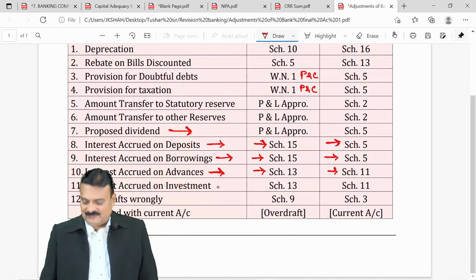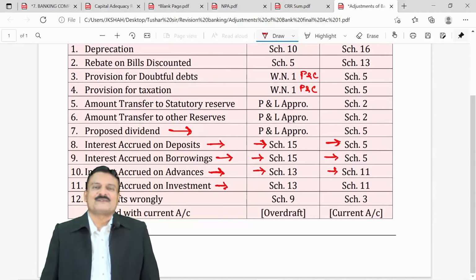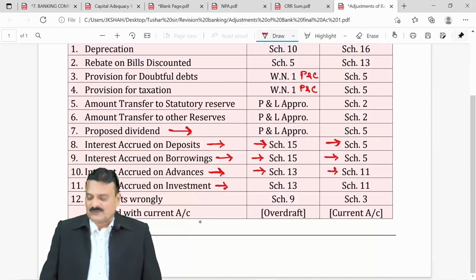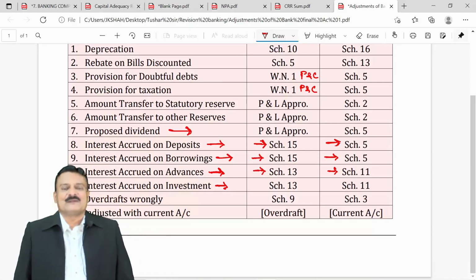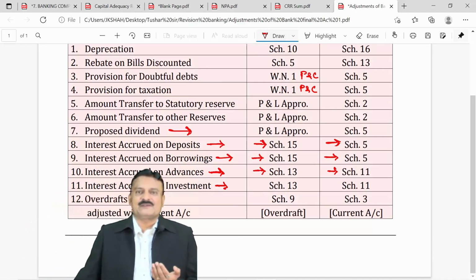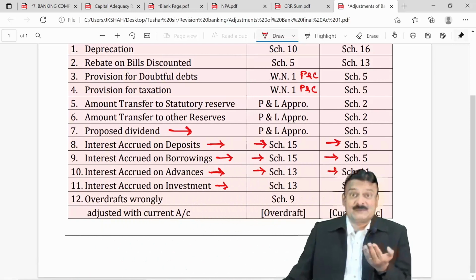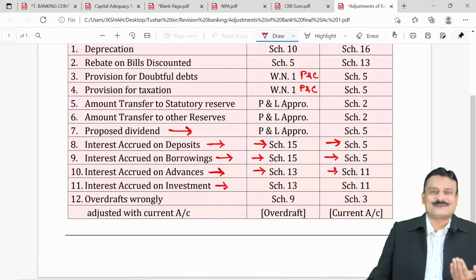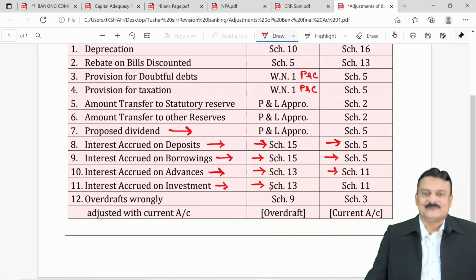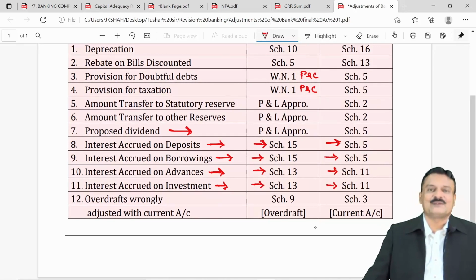Next, interest accrued on investments. What do you mean by interest accrued on investments? Interest receivable. And when you talk about interest receivable, friends, investment interest is our income. Interest receivable means it is receivable income. It's an asset. So first effect, income, Schedule 13, and second effect, it's an asset, Schedule 11.